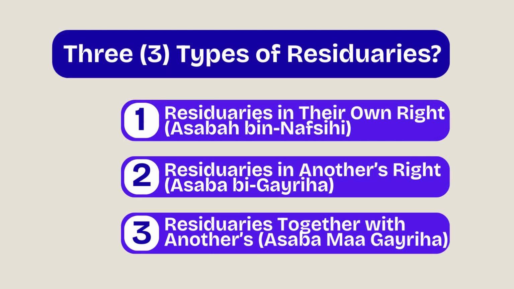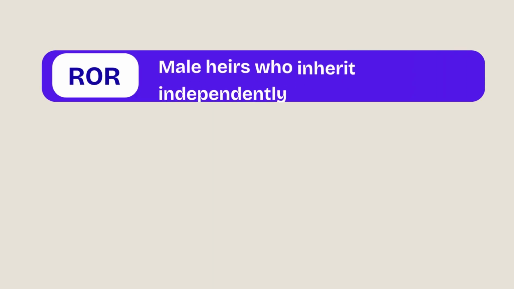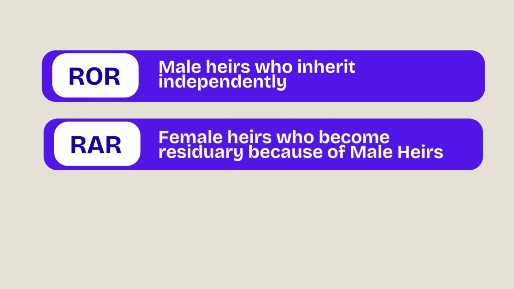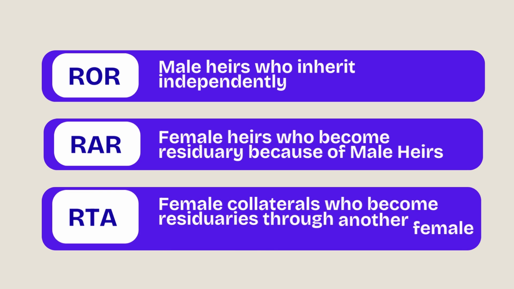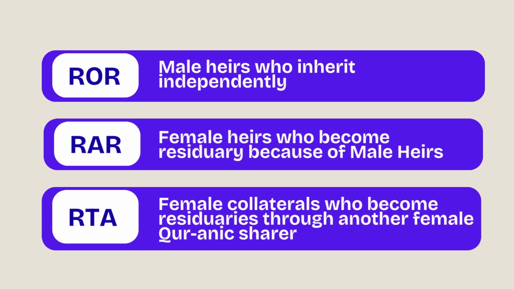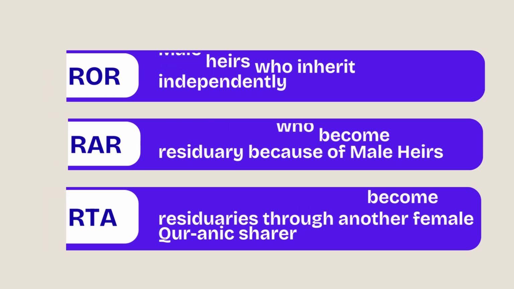So to recap, residuaries in their own right are usually male heirs who inherit independently. Residuaries in another's right are female heirs who become residuaries through a male of the same degree. Residuaries together with another are female collaterals who become residuaries through another female Qur'anic sharer.